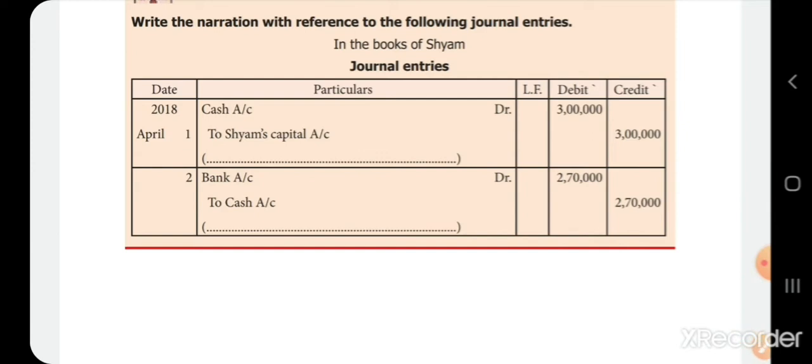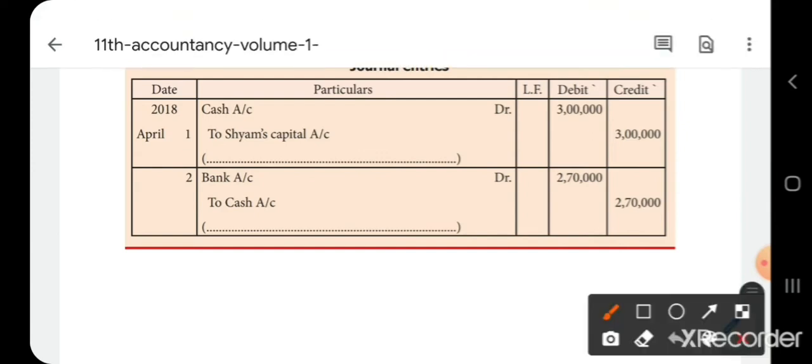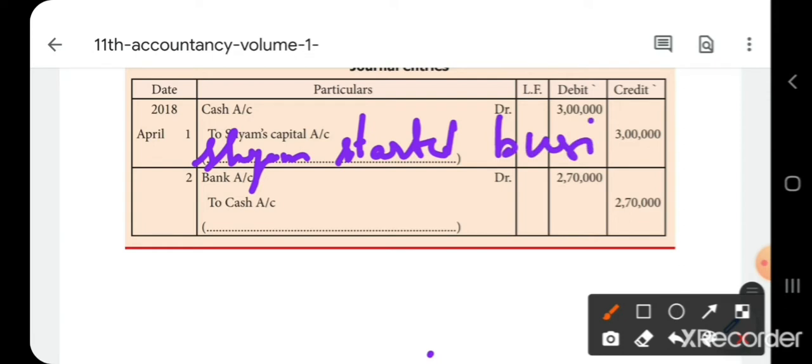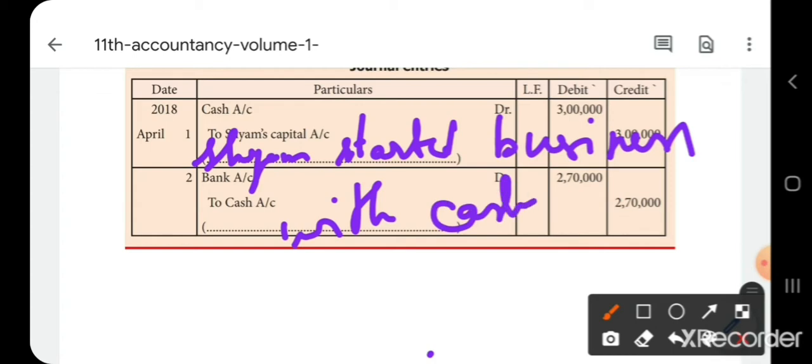Cash to Shyam's capital is given 3 lakhs. So what will be the narration? Shyam is starting the business with cash. He is bringing in cash as the capital. So you can write like this: Shyam started business with cash. So you should write only the narration.